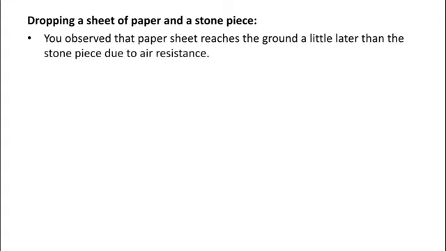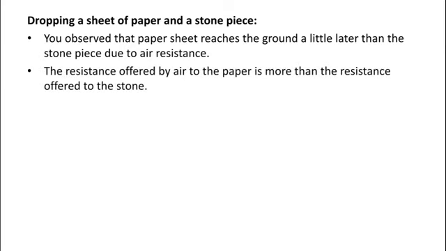Suppose you are dropping a sheet of paper and a stone piece. Then what you observe? You observe that the paper sheet reaches the ground a little later than the stone piece because of the air resistance. The resistance offered by air to the paper is more than the resistance offered to the stone. That's why the paper sheet reaches the ground a little later than the stone piece.